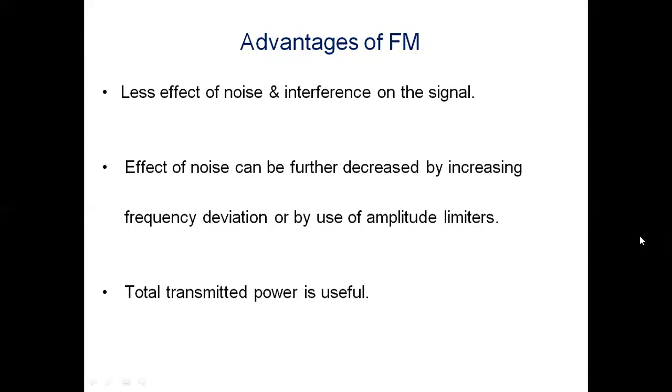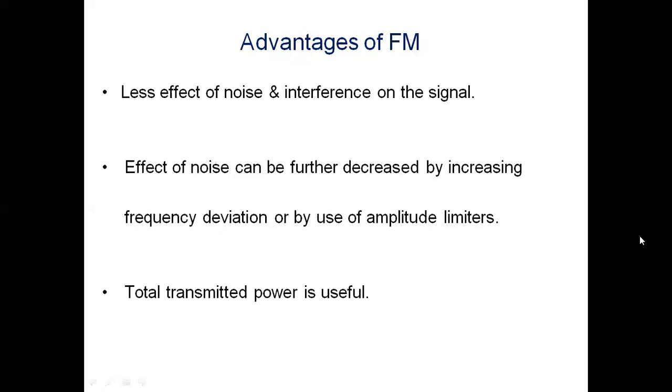It is thus possible to operate several independent transmitters with less interference than would be possible with amplitude modulation. Hence, because of all these reasons, FM wave is particularly used in radio broadcasting.